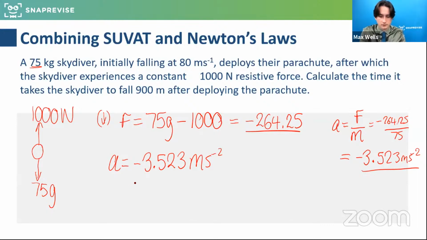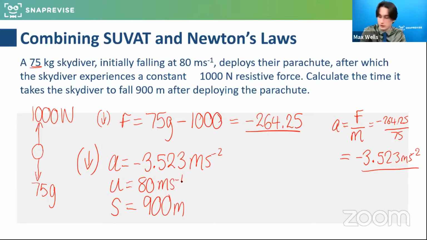I've also got U, which is equal to 80 downwards. So that can be kind of positive, so we're thinking about it in this direction. We've also got S. What is S? S is the displacement, and we want to calculate the time it takes them to fall 900 meters. So S is 900.